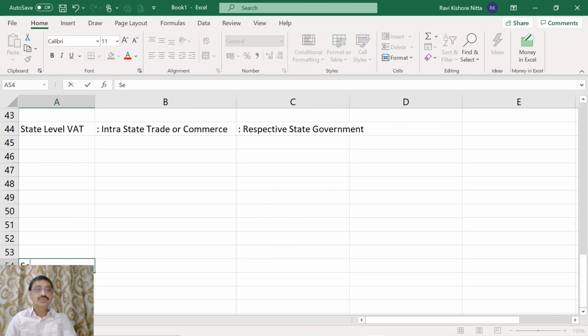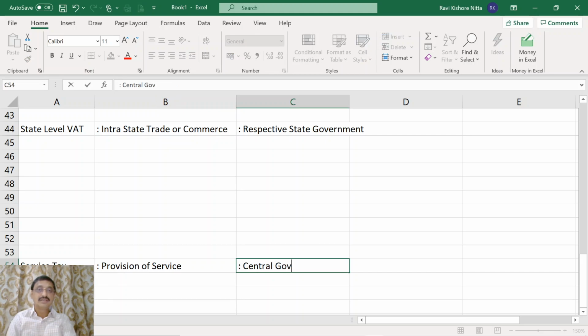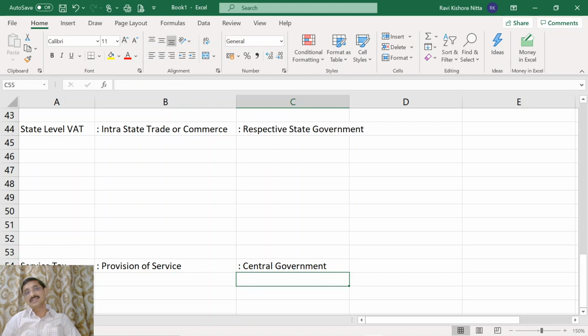Now, there used to be something called service tax. The service tax was levied on provision of service, and the central government got the authority to levy the service tax.